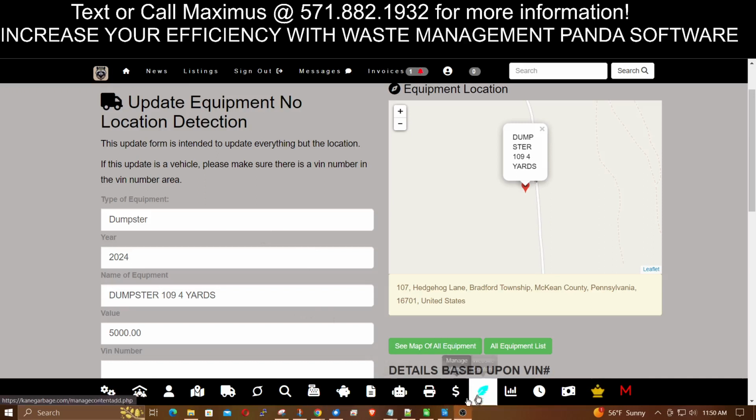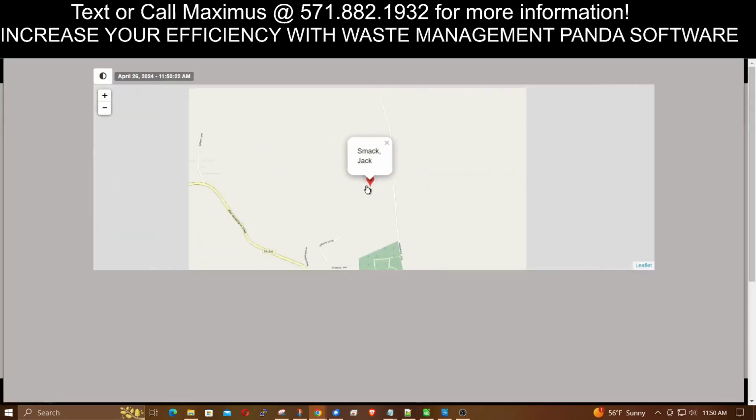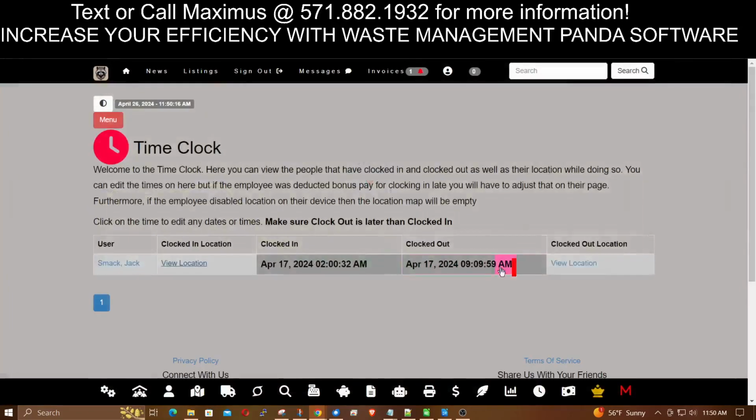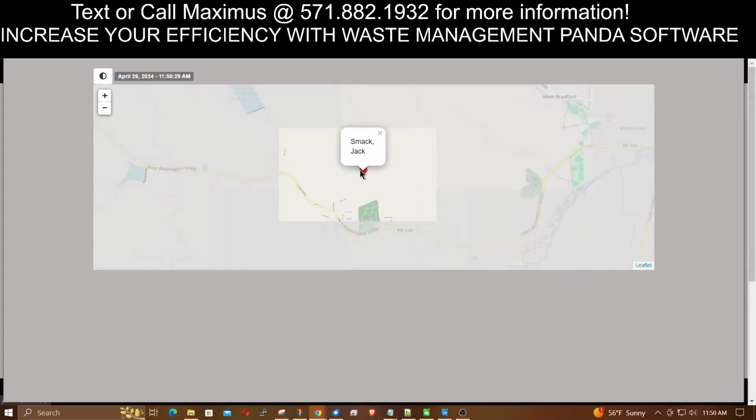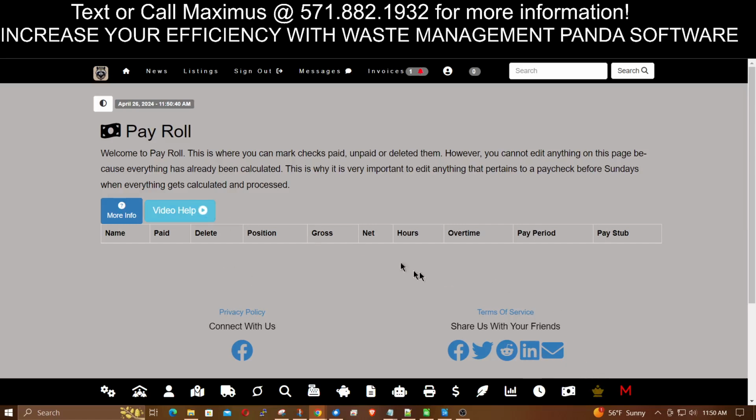Along with that, with the payroll, if you come to the time clock, you see Jack Smack here. He clocked in right here. If you want to view his location, it'll bring up a map of where he was when he clocked in. You can do the same to see where he was when he clocked out. It's really that simple, because on the driver's side they have a time clock to clock in and clock out. When you're ready to do payroll and pay them, all of that shows up here and you can print a pay stub. It's just one click away.